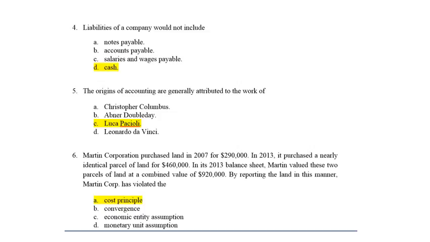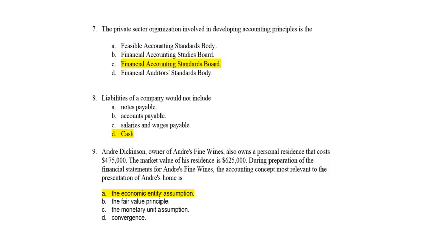Is that what you're supposed to do? No. That original land's got to stay at the historical cost. The new land's now historical cost is the $460,000, right? So that is a violation of the cost principle. Okay, all right, good. Let's go ahead and take a look at number 7.